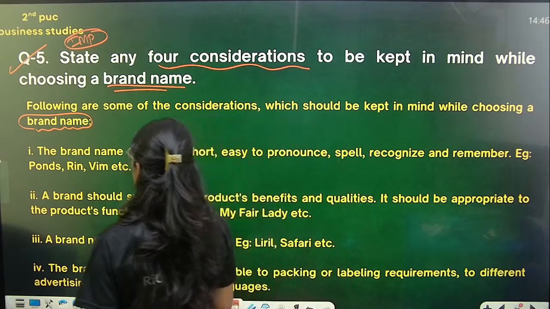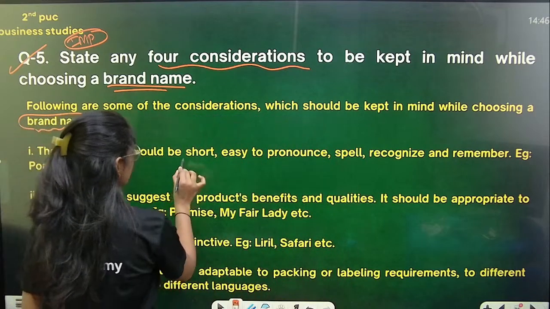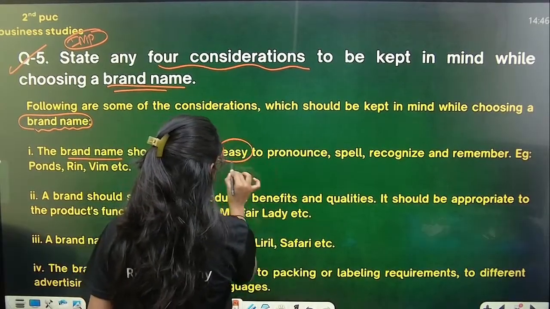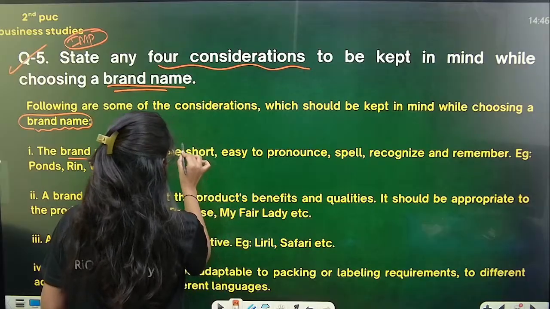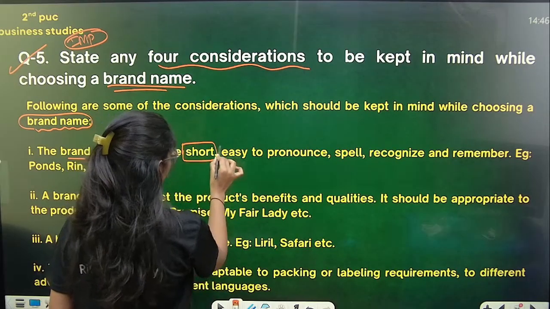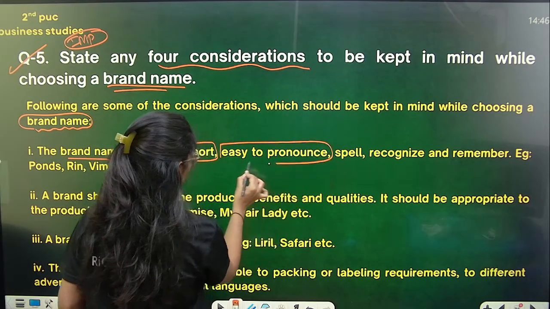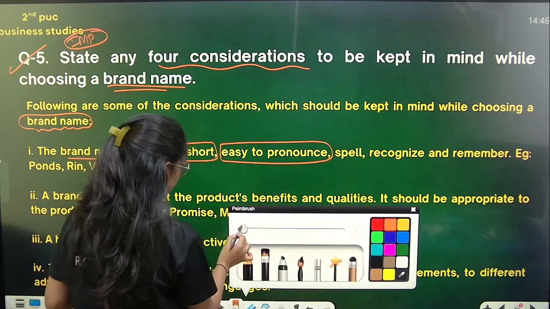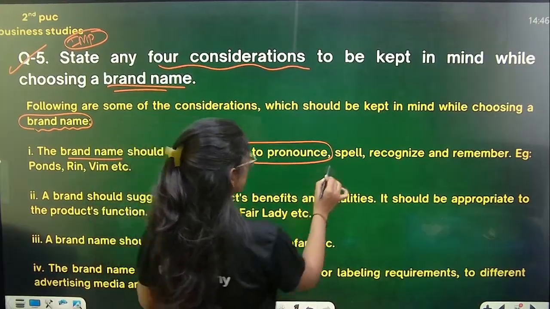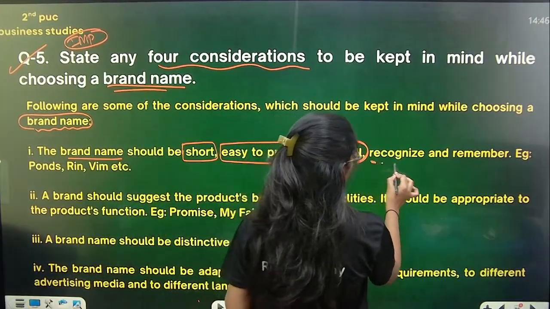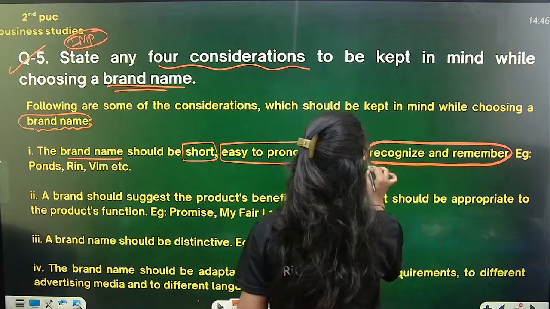The first consideration is that the brand name should be short. The brand name should be easy to pronounce. Brand name should be short, easy to pronounce, easy to spell, easy to recognize and remember. So these are very important.